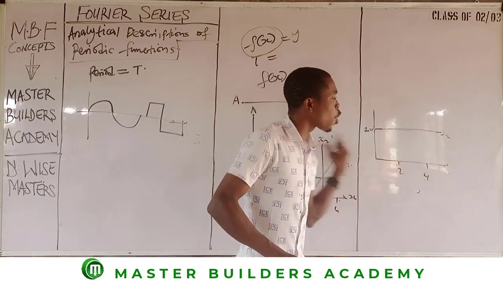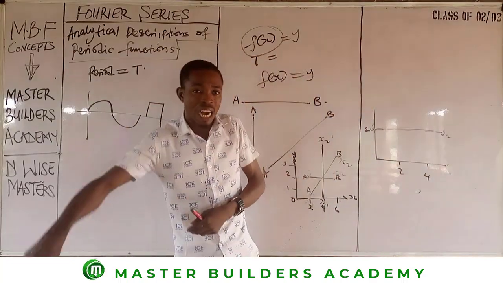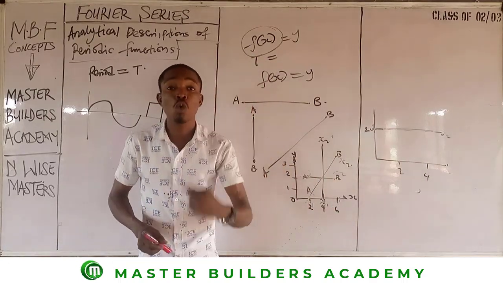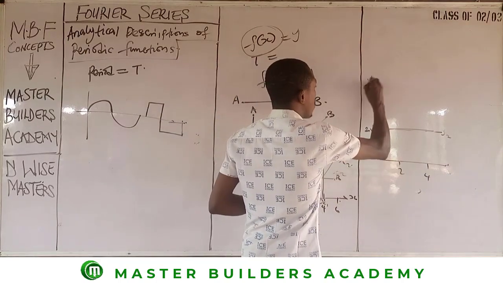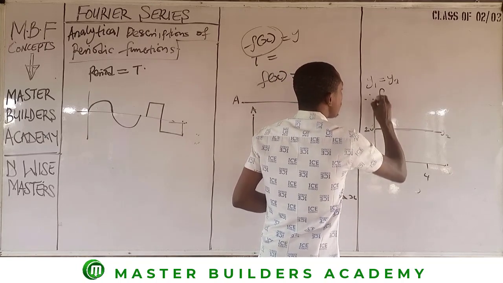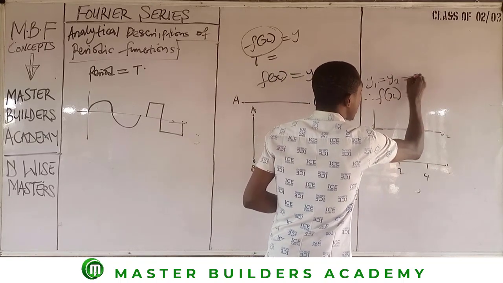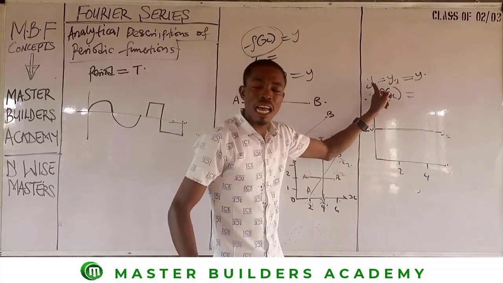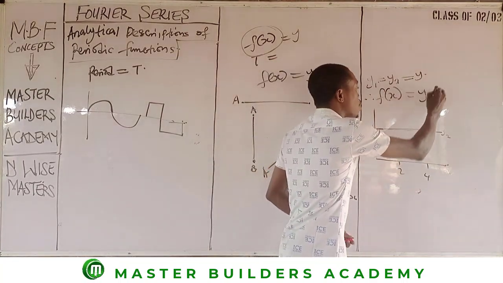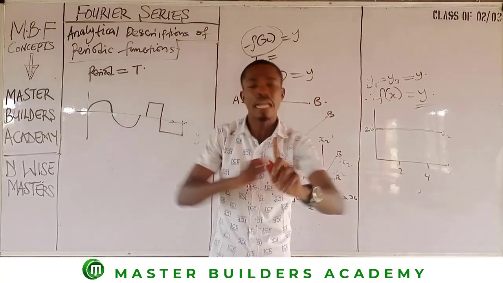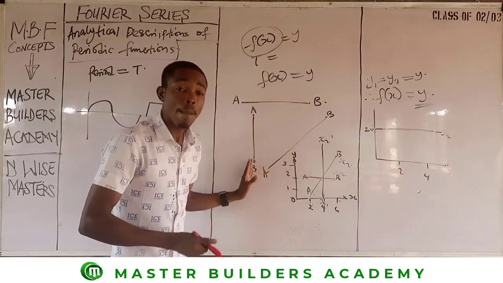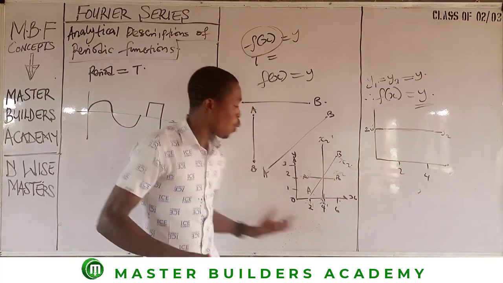So as long as on the horizontal line, the values of y1 and y2 are equal, then your f of x is equal to y. What I mean is that anytime y1 is equal to y2, therefore f of x is equal to any of these values because any of these values is equal to y. So as long as y1 is equal to y2, both are equal to y, and your f of x is equal to that y. This is it for horizontal lines. This is the principle. Now, when it comes to vertical lines, like I said, this does not count because we only consider f of x when there is change in x.